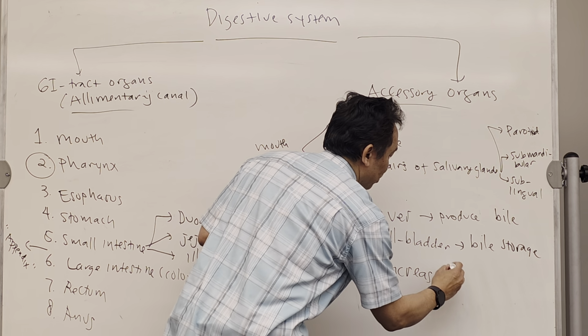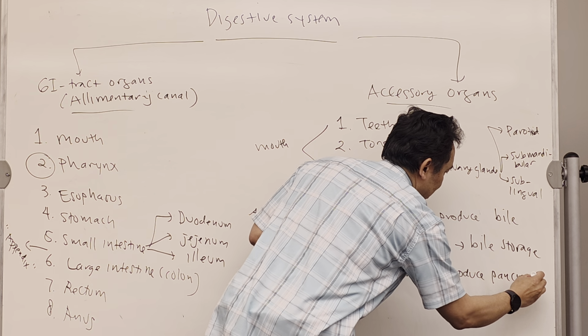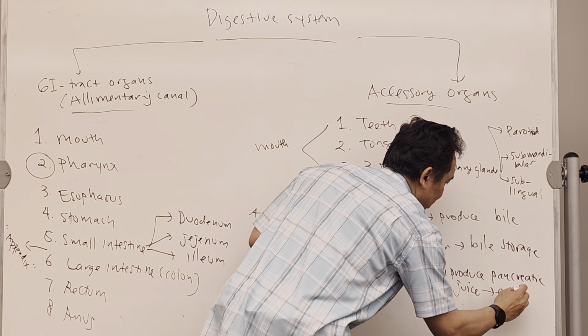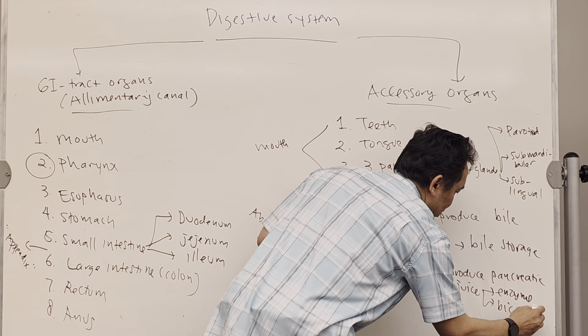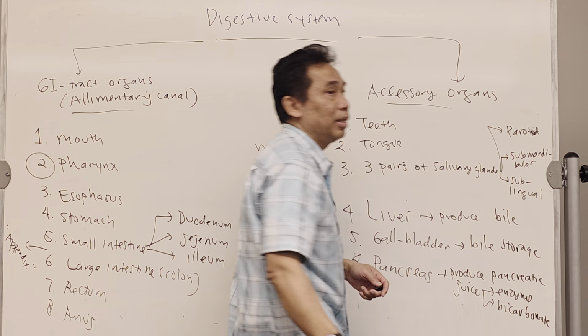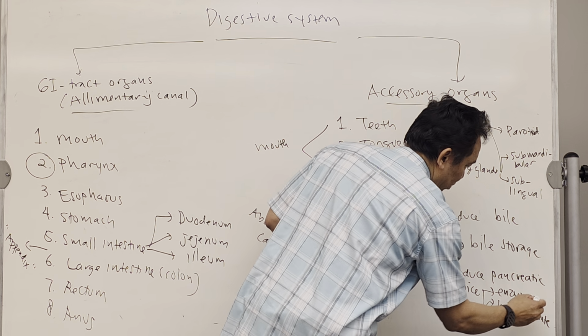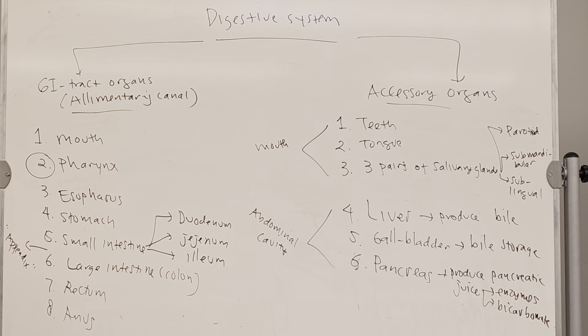Pancreas produces pancreatic juice that consists of enzymes, and sodium bicarbonate. Okay, so make sure you know this. When I put that on the question, you know which one is accessory, which one is tract.